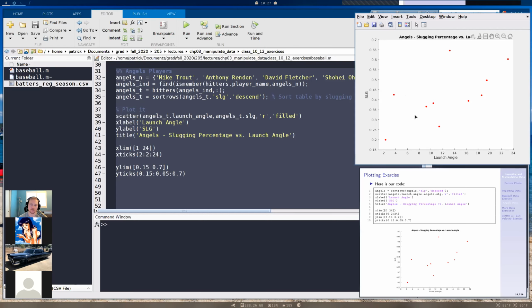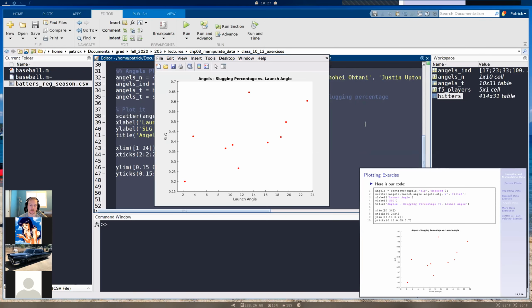Okay, so we have our plot here, but it's not very useful to us right now because we don't know who's who, right? If I was looking at this and seeing which Angel players really suck, I would know, but it would be hard to go, oh yeah, this is